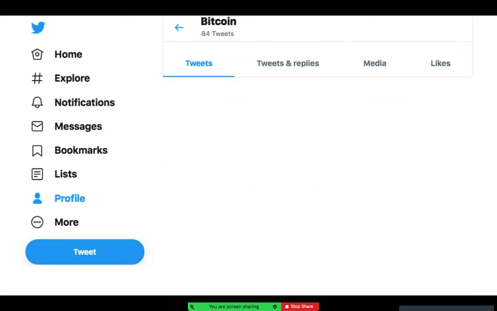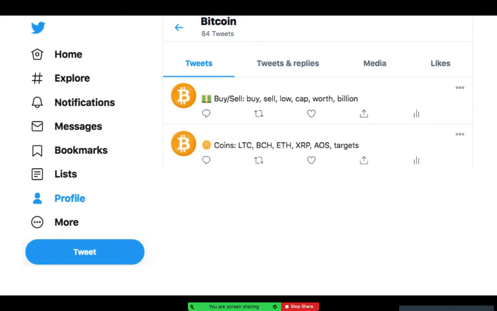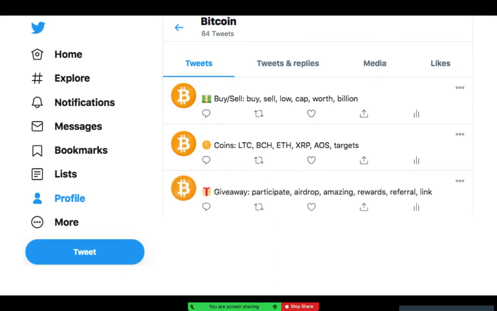For the first one, we're focusing on the end of October 2020, specifically October 31st. These are some of the topics I want to share. The most popular one is buy and sell: buy, sell, low, cap, etc. Then you had the coins, and then a giveaway topic.